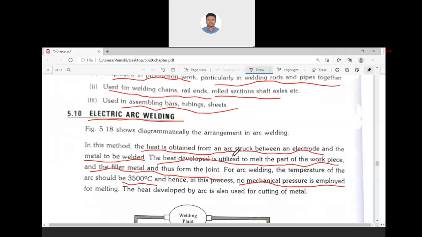The metal piece heats up, as well as the filler, and to join the two metals it need not be that the metal parts themselves are melted. We are using this electrode as a filler material that will melt and go into the joint, and it will form a good bond between the two metal pieces.